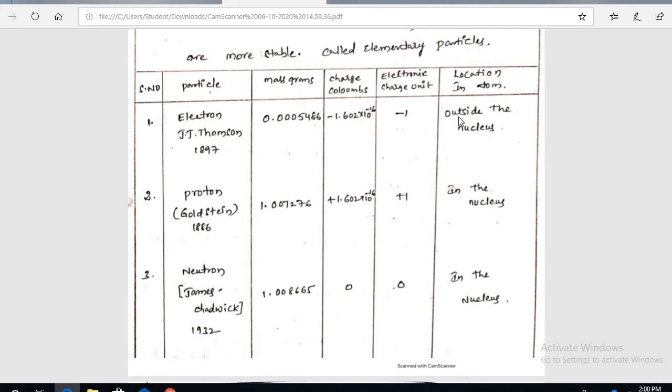Next, the location of the neutron is in the nucleus. See, once again, electron is a negatively charged particle, proton is a positively charged particle, neutron is neutral, that is 0. Electrons are outside of the nucleus, and protons and neutrons are present in the nucleus.